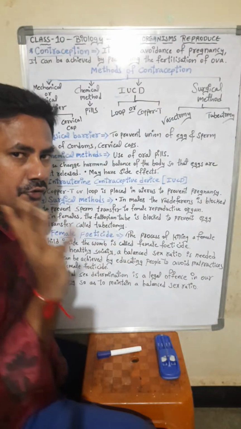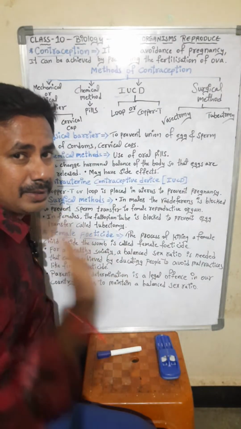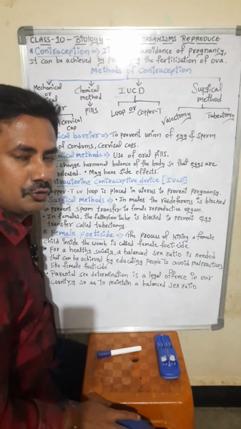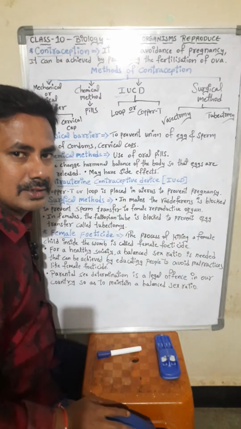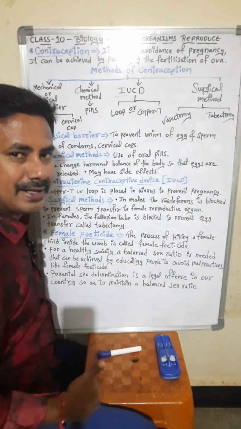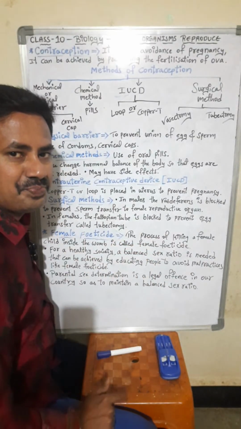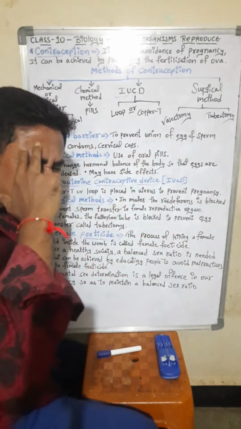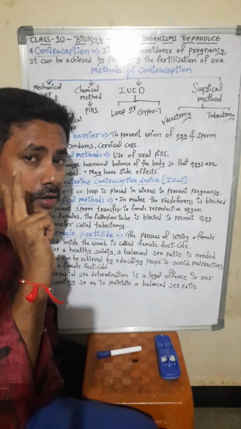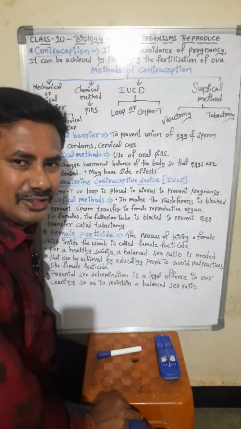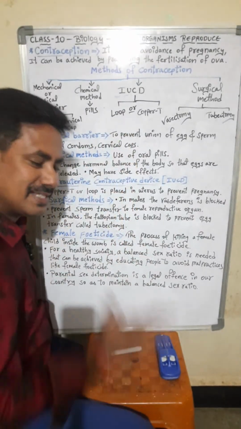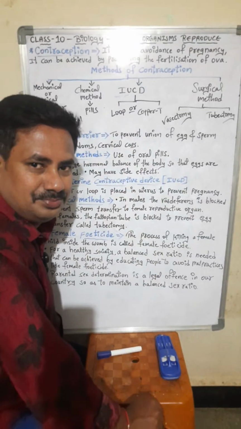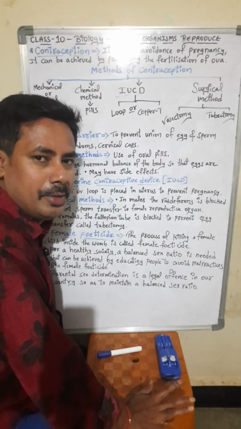What are the four methods of contraception? The first is the mechanical or physical barrier. The second is the chemical method. The third is IUCD, the intrauterine contraceptive device. The fourth is the surgical method: vasectomy in male, tubectomy in female.